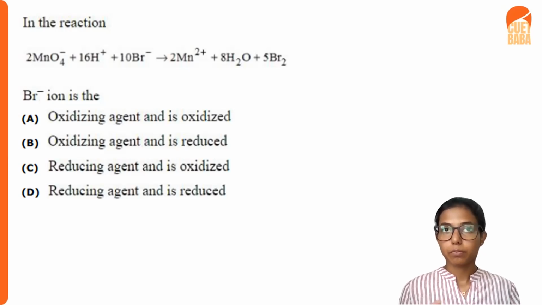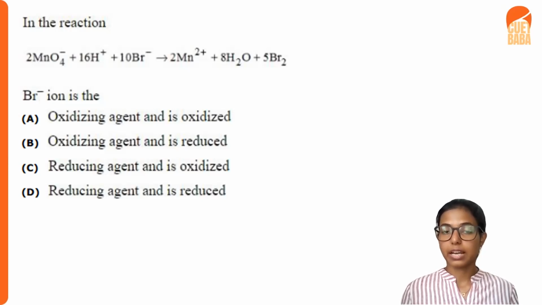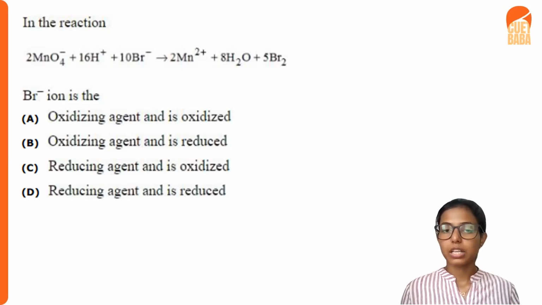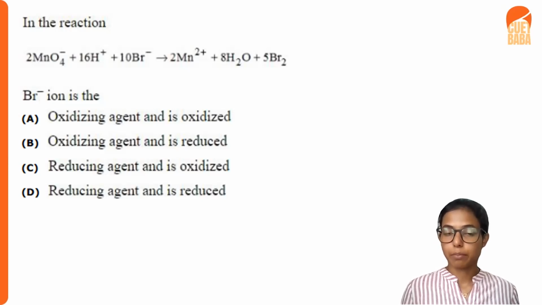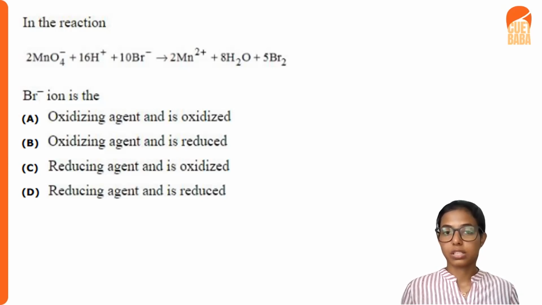When we see redox in the chapter redox reactions, we can say that an oxidizing agent is the one that is getting reduced. That is, it will have a high oxidation state, and after the reaction, if it is an oxidizing agent, it will go to a lower oxidation state. And a reducing agent will get oxidized. That is, it will have a lower oxidation state at the beginning of the reaction and it will go to a higher oxidation state after the reaction. So that is the definition of an oxidizing agent and a reducing agent in a redox reaction.